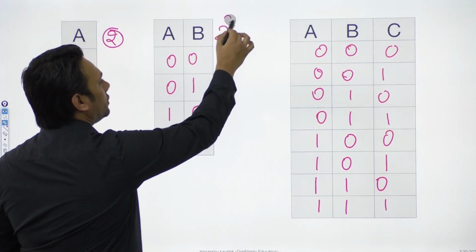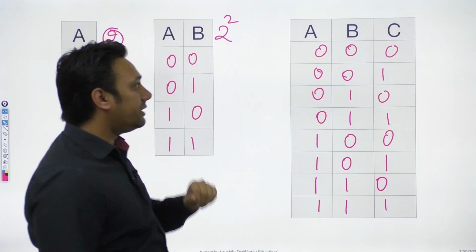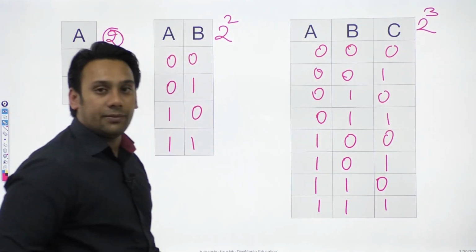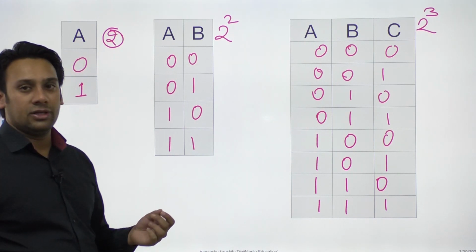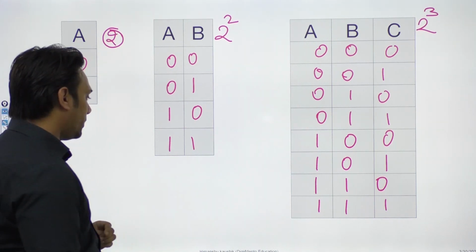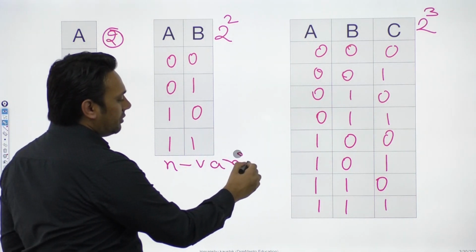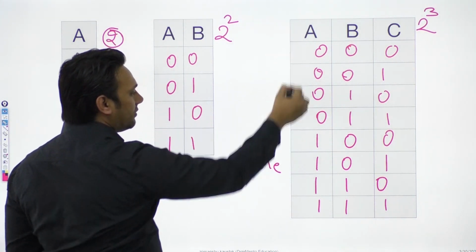In this case, when we have 2 variables, it took a total of 2 raised to power 2 values. When we have 3 variables, it took a total of 2 raised to power 3 values. That means if in any function you have n Boolean variables, with n variables, how many such values are possible?